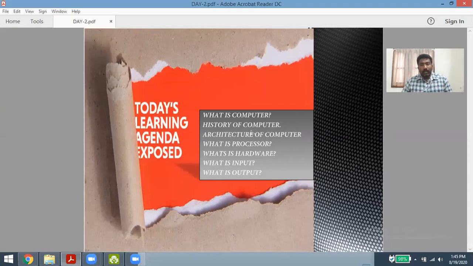We already know from childhood what a computer is and what it does, but we will see what internal operations a computer performs, the history behind the development of the computer, the architecture we are using in computers, and the other components as follows. Let us start with our topic, that is, what is meant by a computer.